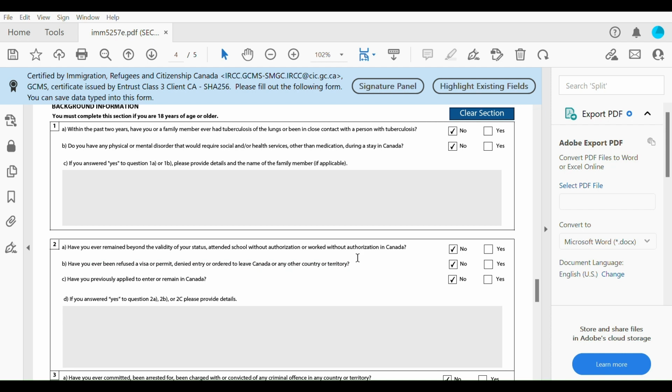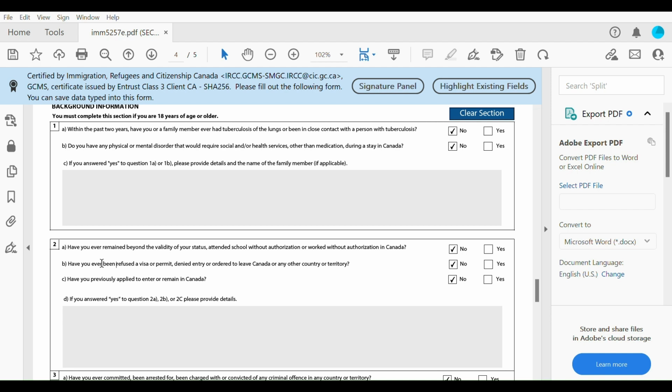Please don't lie in this session. If you've been denied a visa in the UK and you're now trying to come to Canada, and you say no here, thinking that they will not know, they know. They communicate with each other. All these countries, US, Canada, Europe, they all communicate. So if you lie, they are going to know.